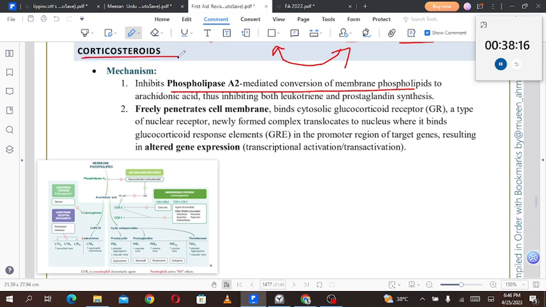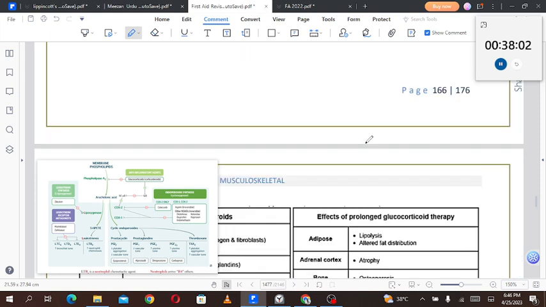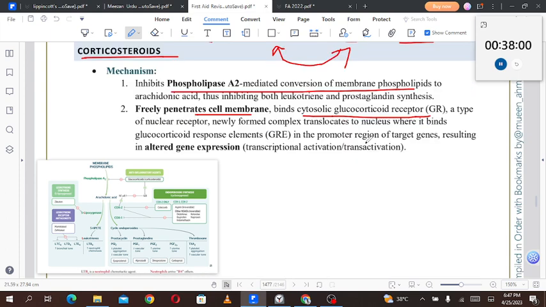Corticoids freely penetrate the cell membrane and bind the cytosolic glucocorticoid receptor, a type of nuclear receptor. The receptor for the corticosteroid is present inside the cells, so that is a cytosolic receptor. The newly formed complex translocates to the nucleus where it binds to the glucocorticoid response element, or GRE, in the promoter region of the target genes, resulting in altered gene expression: transcription, activation, and transactivation.